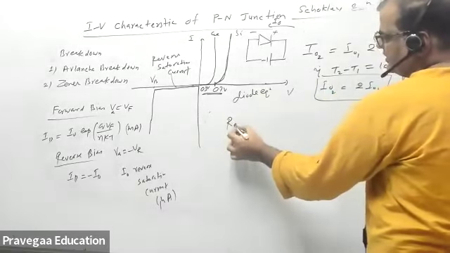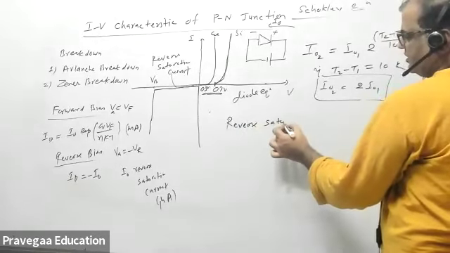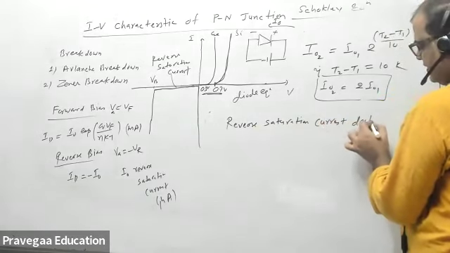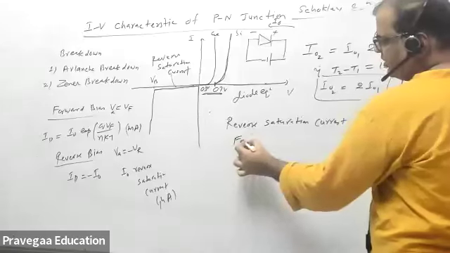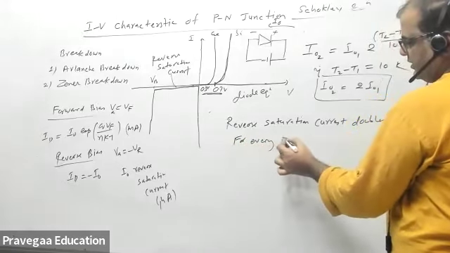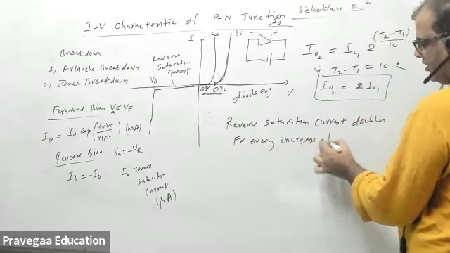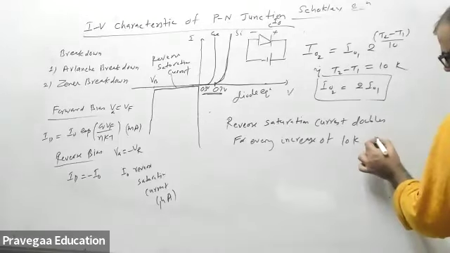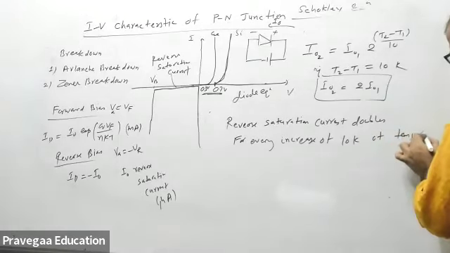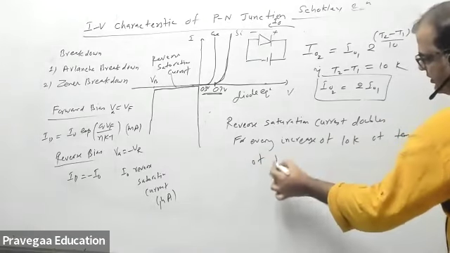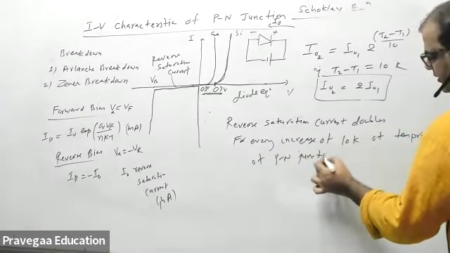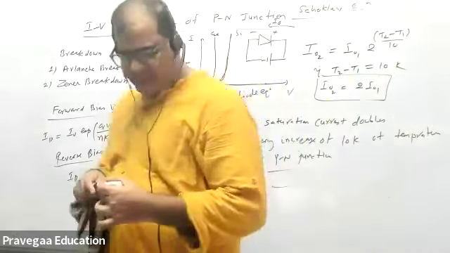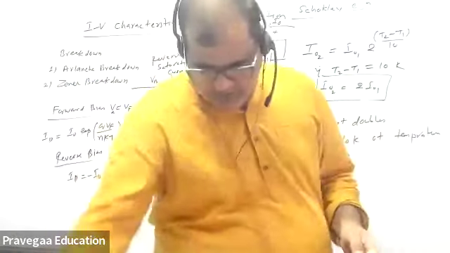So the reverse saturation current doubles for every increase of 10 Kelvin of temperature of the PN junction. Similarly, built-in potential also depends on temperature. That we'll see some other time.